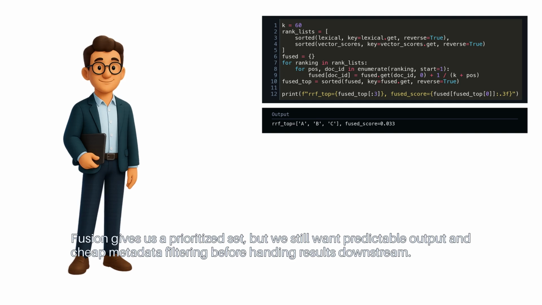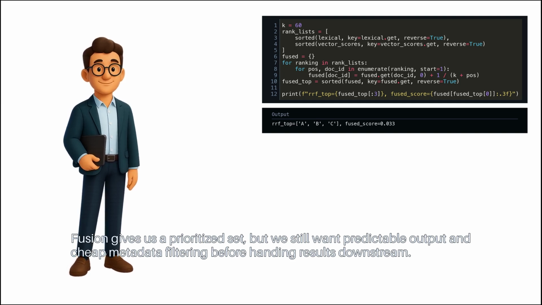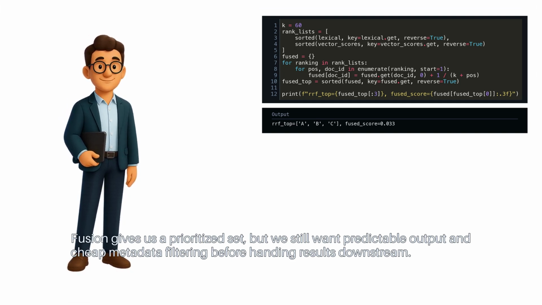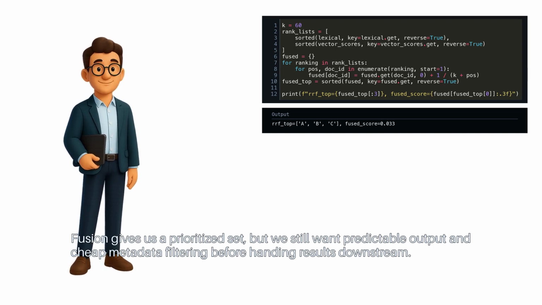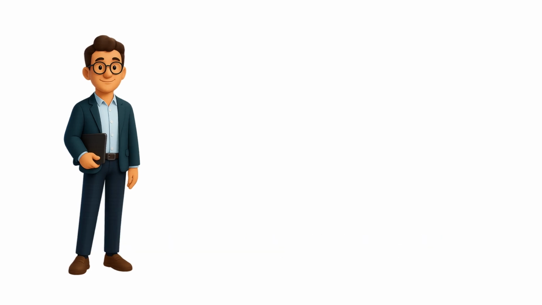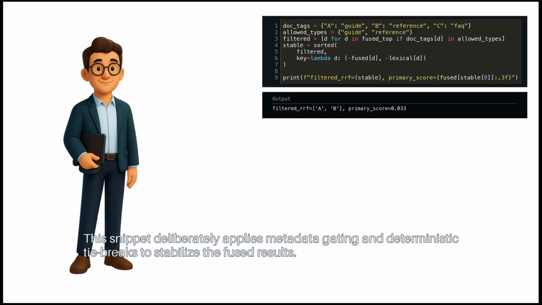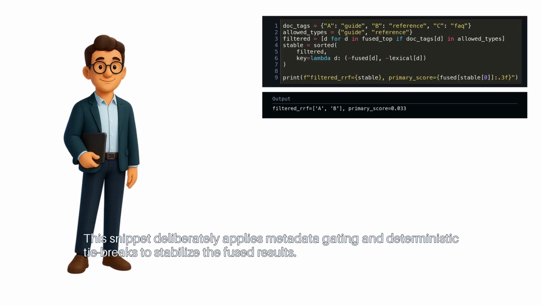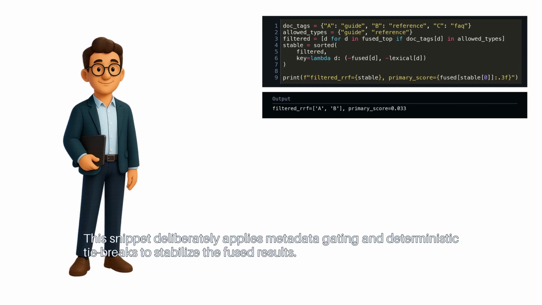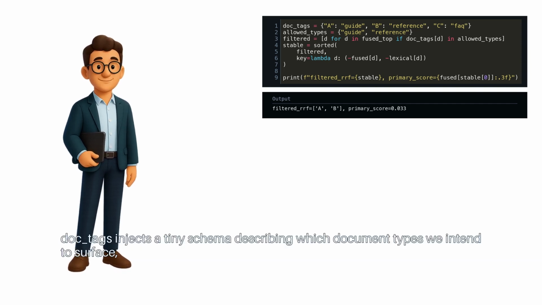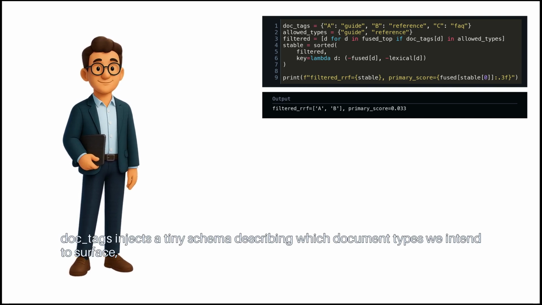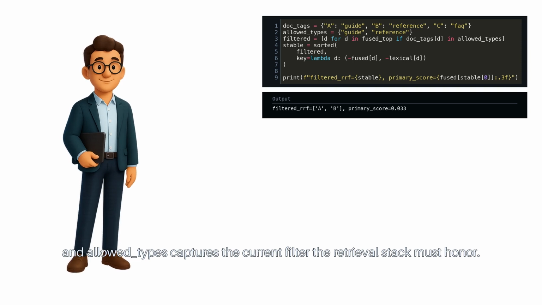Fusion gives us a prioritized set, but we still want predictable output and cheap metadata filtering before handing results downstream. This snippet deliberately applies metadata gating and deterministic tiebreaks to stabilize the fused results. Doc tags injects a tiny schema describing which document types we intend to surface, and allowed types captures the current filter the retrieval stack must honor.